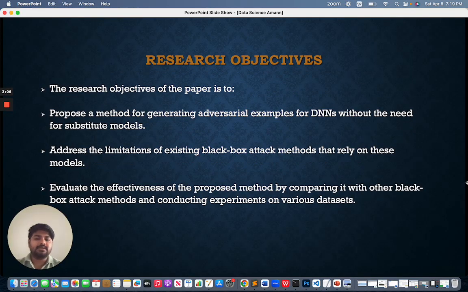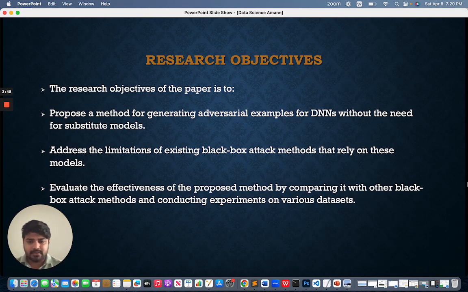Now let's move on to the research objective. The research objectives of this paper are, first, to propose a method for generating adversarial examples for DNNs without the need for substitute models. The second is addressing the limitations of existing black box attack methods that rely on these models. And the last one is evaluating the effectiveness of the proposed method by comparing it with other black box attack methods and conducting experiments on various datasets. This is the overall summary of the research objectives of this paper.